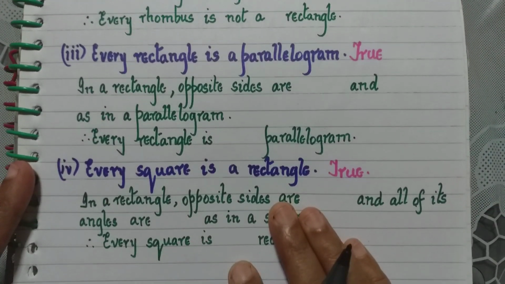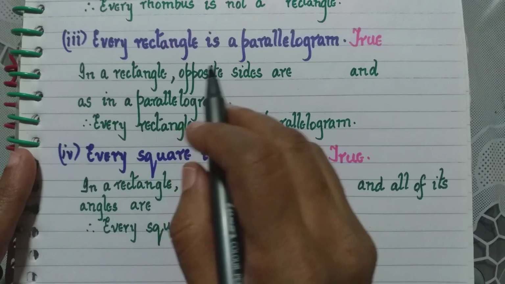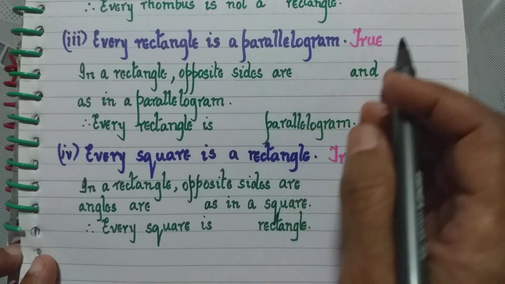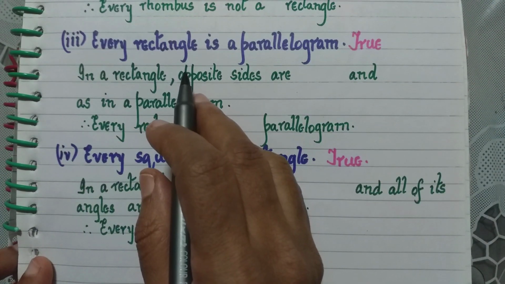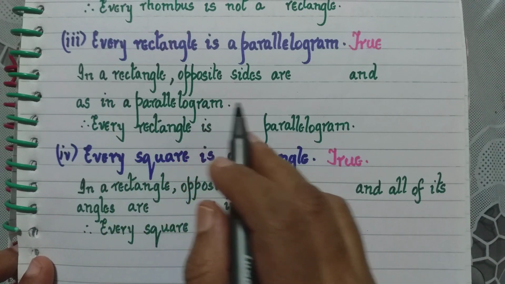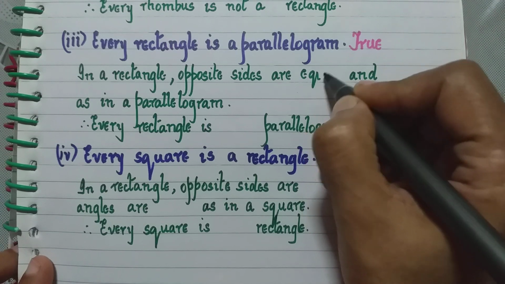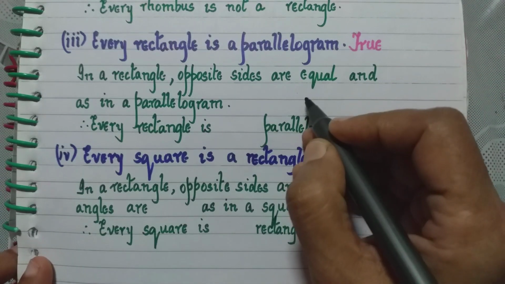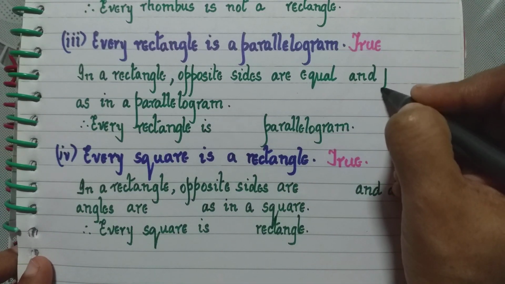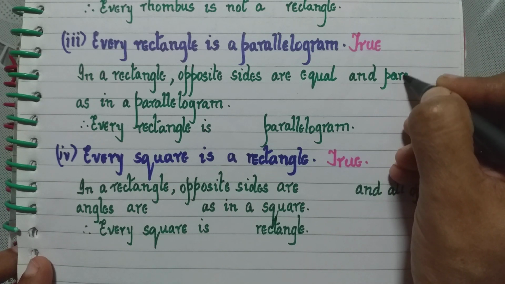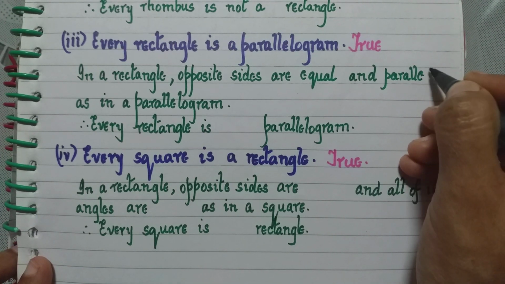Going to the third one, every rectangle is a parallelogram. Now this is true. What happens in a rectangle? We know that the opposite sides are equal to each other as well as parallel to each other, right?